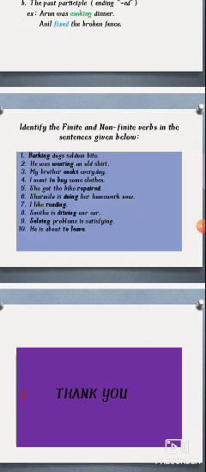Next, I want to buy some clothes. When do you want to buy some clothes? In the evening, after completing the office or after completing the college. So non-finite verbs, because it is not showing the tense.